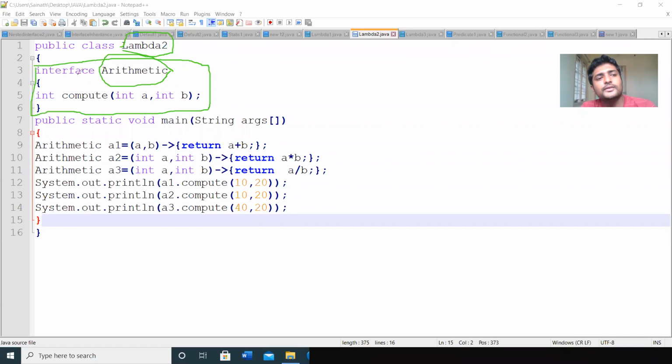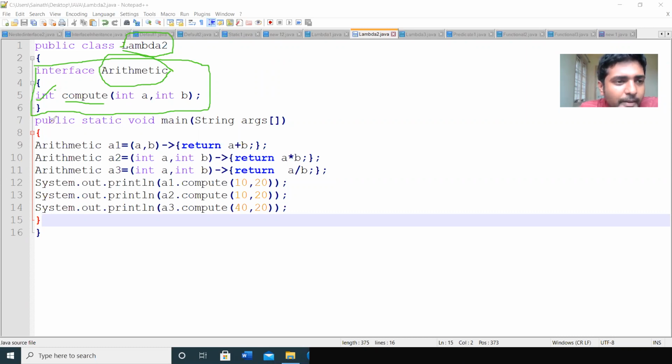In this interface, I have defined the method compute of type int. It takes the parameters int a, int b. So the inputs for the compute method are a, b. The compute method is an abstract method, so the definition is not placed here. The definition is placed somewhere else. Now we are using the lambda function, so we don't need any class to implement that. We can implement it while creating the object.